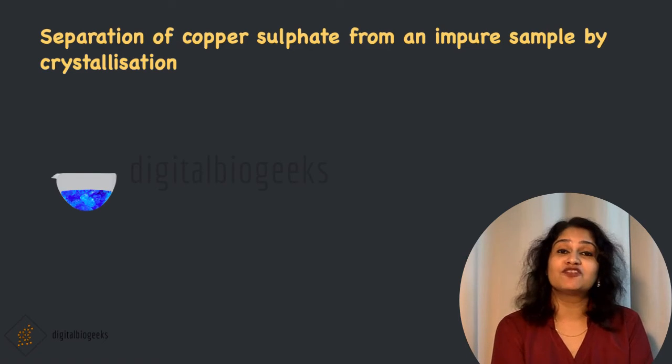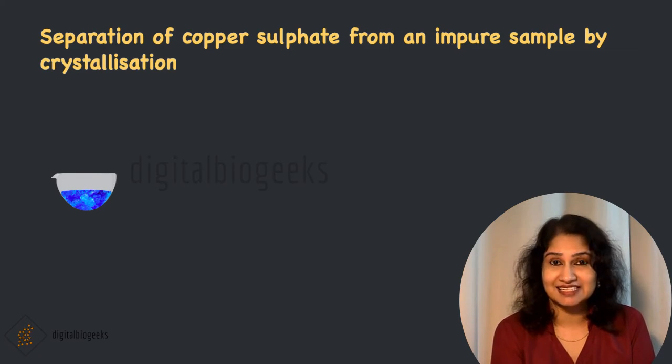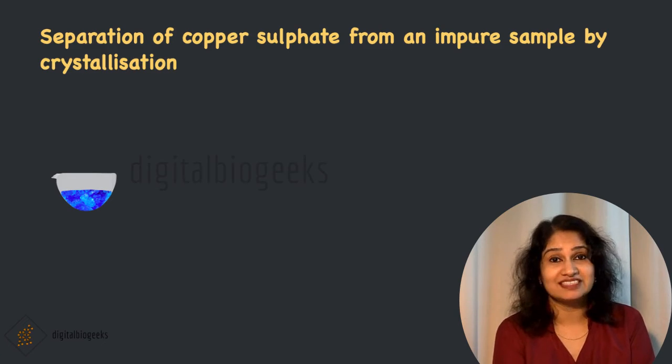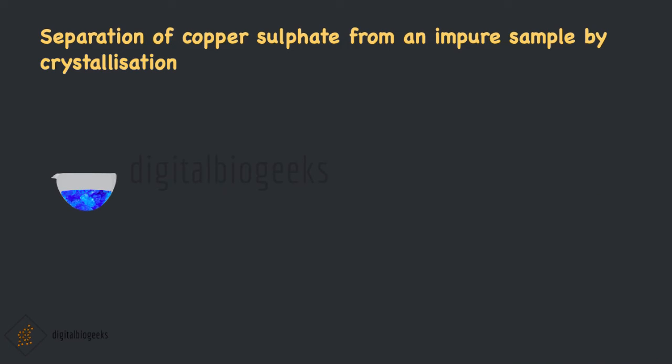The separation of pure copper sulphate crystals from an impure mixture is called crystallization. Take around 5 grams of impure copper sulphate in a china dish. Add some water to it so that the copper sulphate gets dissolved. Add some more copper sulphate and continue adding till no more copper sulphate can dissolve in water. Filter the impurities through filter paper.